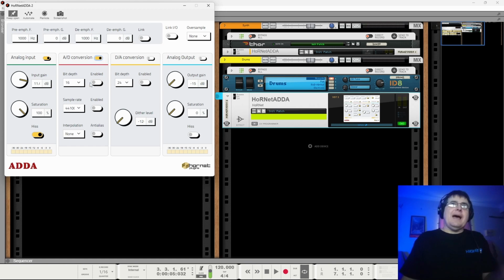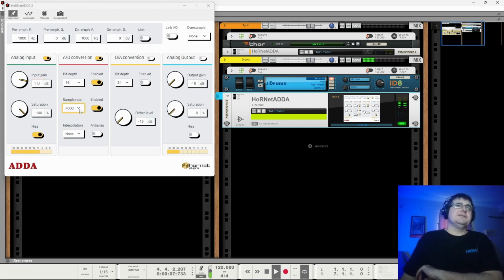So the AD converter, you've got bit depth. It goes from 24 down to 4. So as I say, they seem generally pretty reasonable. 11's an odd one. But let's assume 16-bit. And then, of course, your sample rate, which is set from 44 down to 4. And drums. This is the sound that people are going to be wanting.